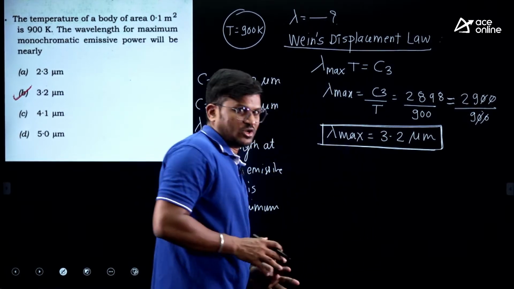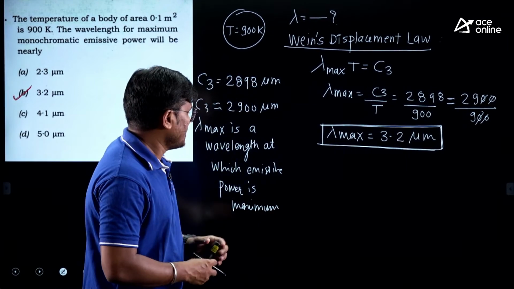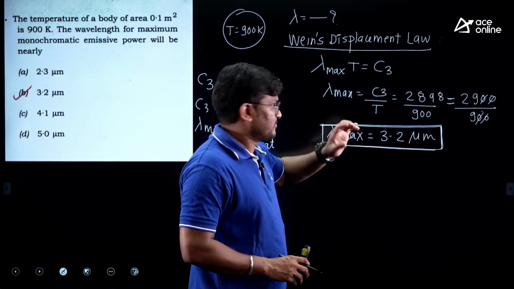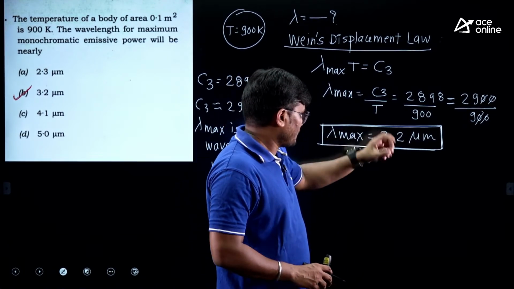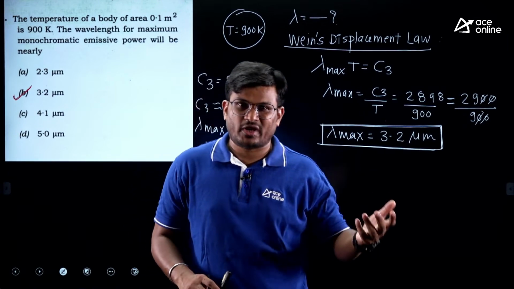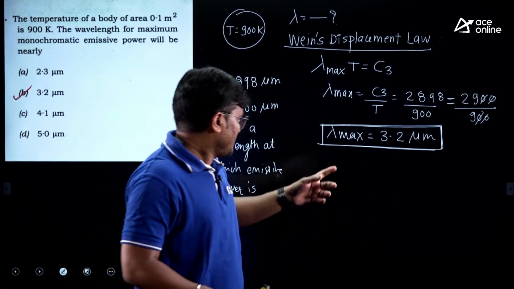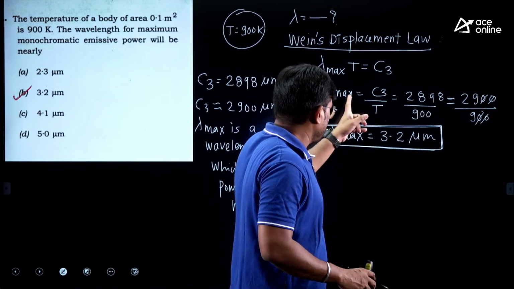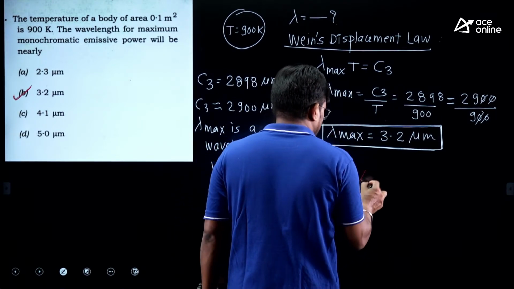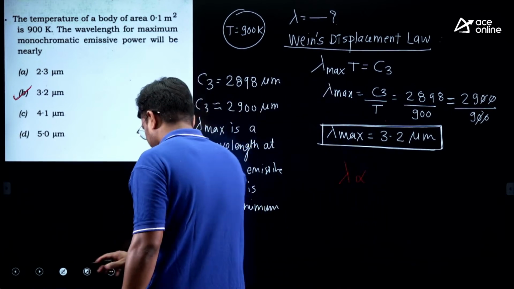So what does Wien's displacement law say? Lambda max into T is equal to a constant. Remember one thing, instead of this 900, if you put 1000, then it will be 2.89 something. If you keep on increasing the temperature, the wavelength will keep on decreasing. So lambda is inversely proportional to temperature.